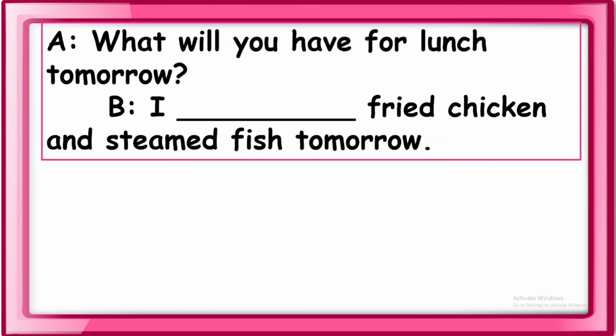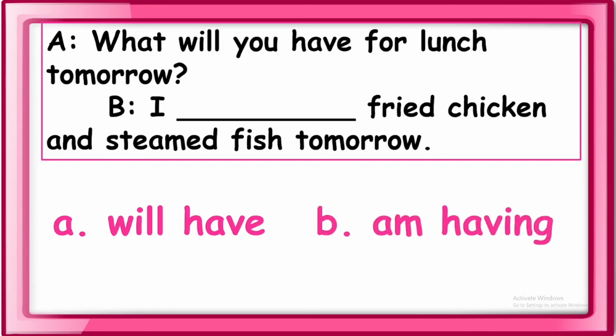Next, this is number 15. What will you have for lunch tomorrow? Okay, so tomorrow, this one is future. I blank fried chicken and steamed fish tomorrow. A. Will have. B. Am having.